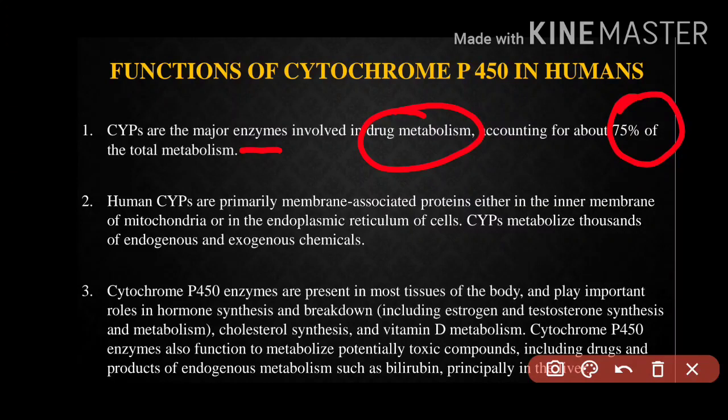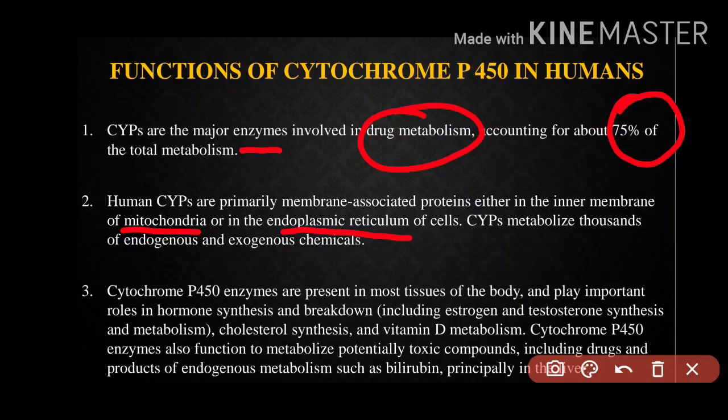That means 75% of total metabolism is dependent on CYPs. Human CYPs are found in the inner membrane of mitochondria and endoplasmic reticulum. Keep this in mind for your general information.